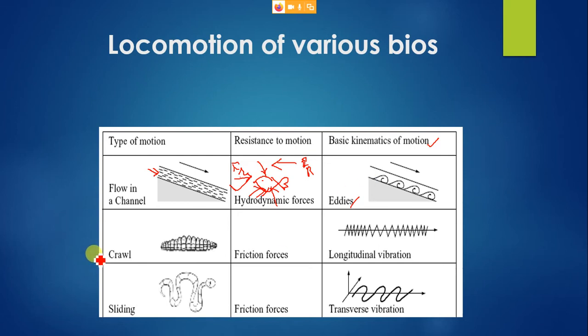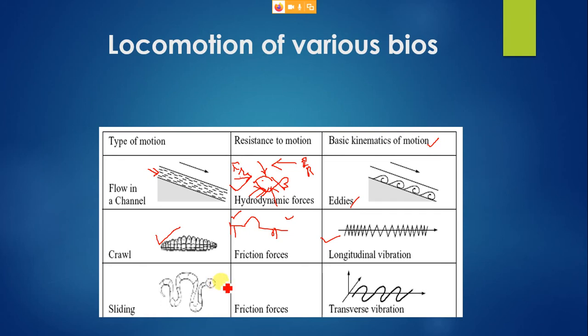Then we have one more typical thing. What is this thing? It looks like some worm, right? It should move in a longitudinal fashion. It should hold at one point, and it will bend its complete body structure in order to move forward. At times it will release this part. So basically the kinematics you get is a longitudinal vibration.